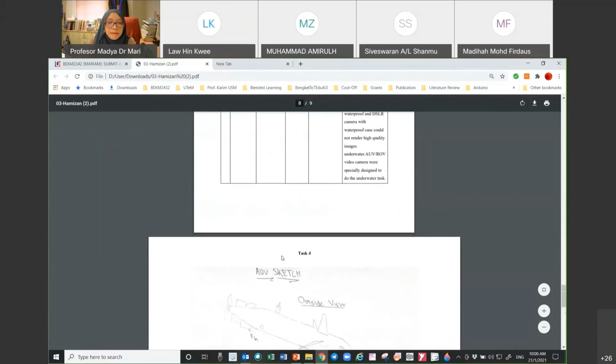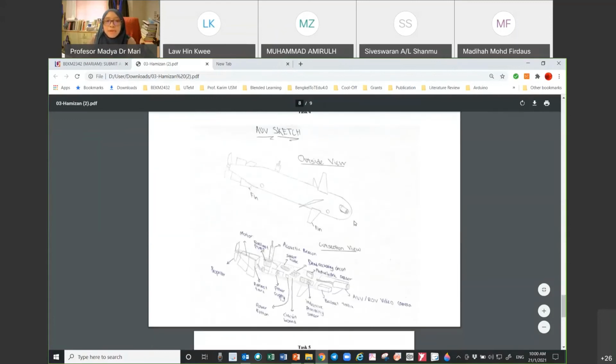Okay, and then lastly, he drew out the system. So the AUV sketch. From here, he drew 2 types of view: outside view and cross-sectional view.